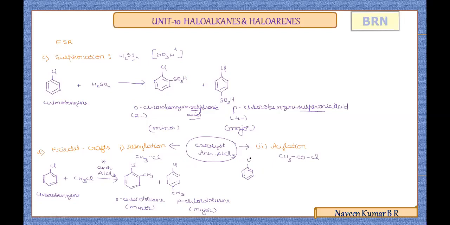Once chlorobenzene is treated with acyl chloride, CH3COCl, an acylating agent, in the presence of the catalyst anhydrous AlCl3, the acyl group generated as the electrophile substitutes at the ortho and para positions.